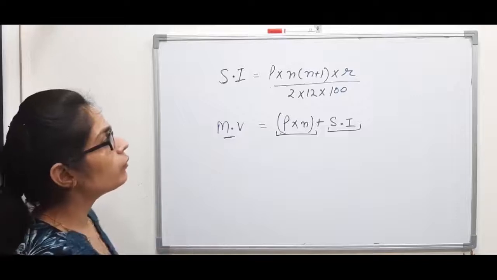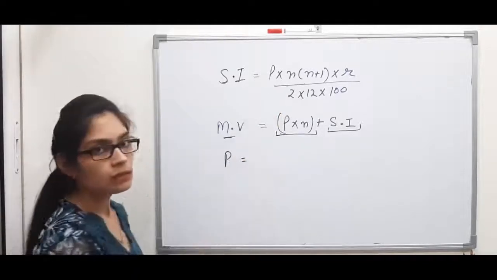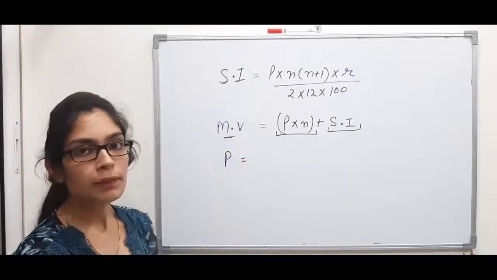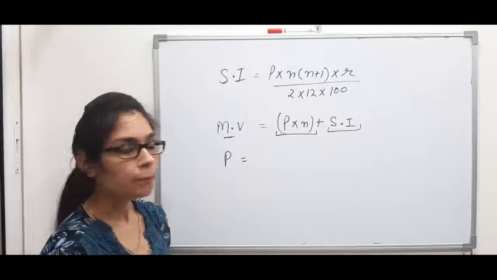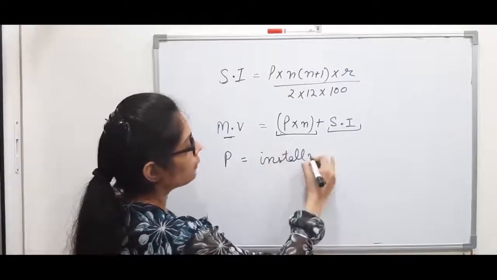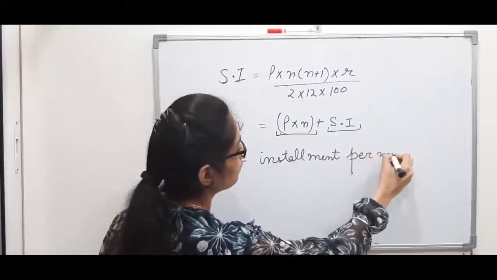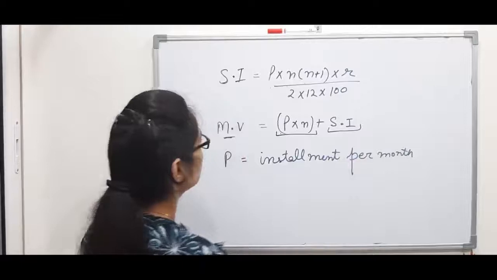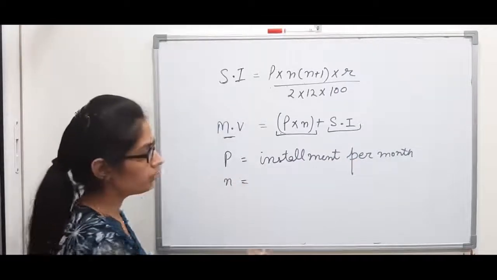Now let's try to understand the meaning of these terms. P, in this case, is not a principal amount; it is the amount which we are paying per month. So we can say it is the installment per month. P is installment per month. Now N is your number of months.